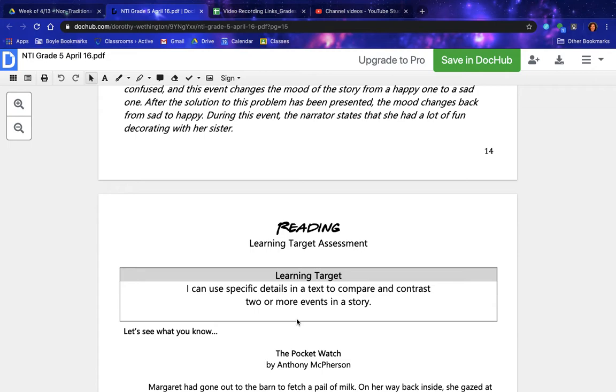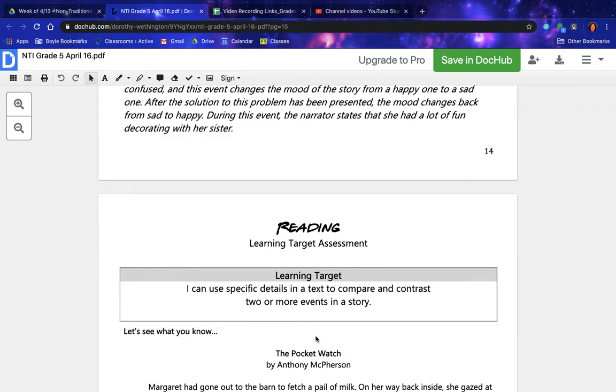Reading, Learning Target Assessment. I can use specific details in a text to compare and contrast two or more events in a story. Let's see what you know.